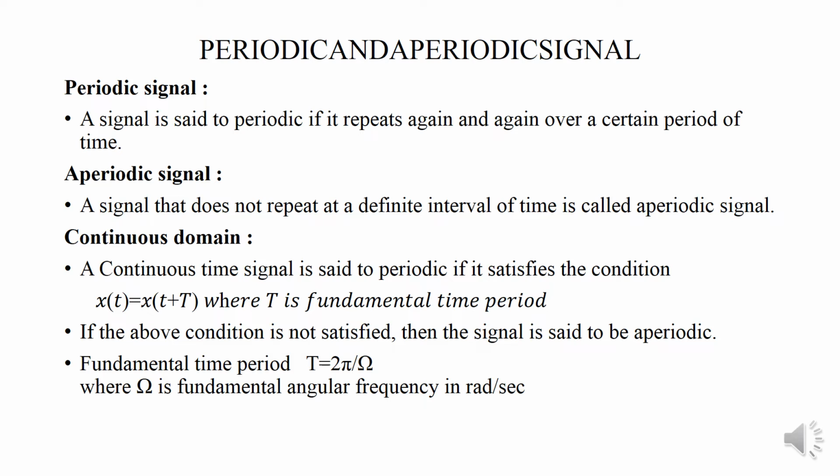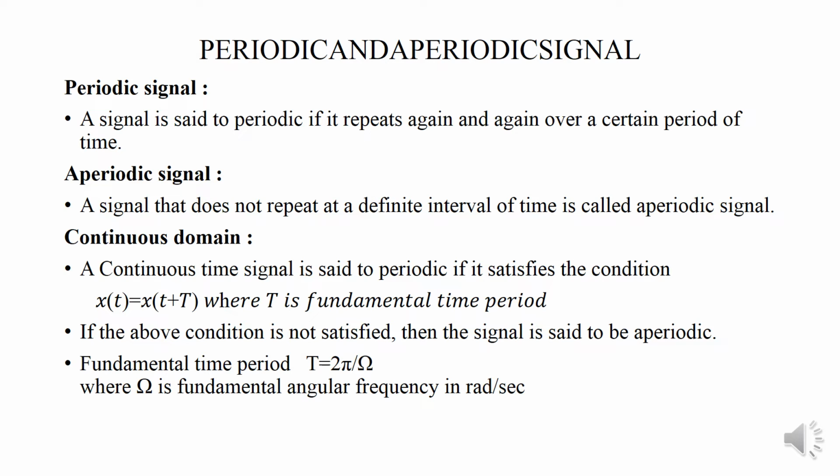Next one is periodic and aperiodic signal. First one is periodic signal. A signal is said to be periodic if it repeats again and again over a certain period of time. In the case of an aperiodic signal, it does not repeat at a definite interval of time. In the case of a continuous time signal, it is said to be periodic if it satisfies the condition x of t equal to x of t plus capital T, where capital T is the fundamental time period. If the above condition is not satisfied, then it is said to be an aperiodic signal.